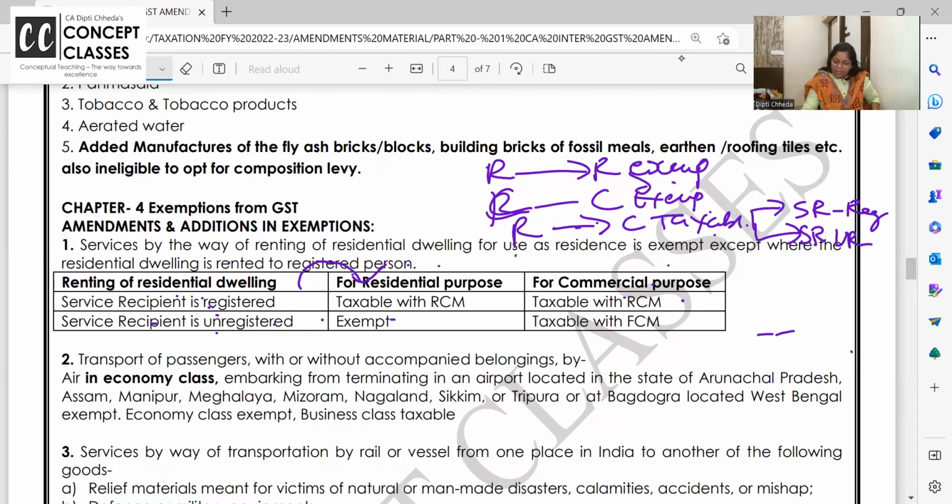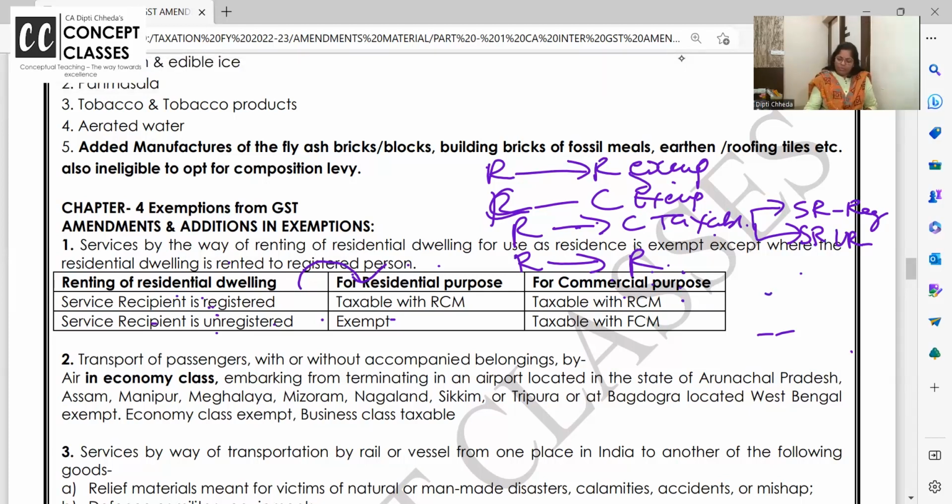The last one. Resident is given for resident. Recipient is unregistered, exempt. Recipient is registered, he will pay the tax on RCM. This is also a flow chart, and this is also done, whatever way.